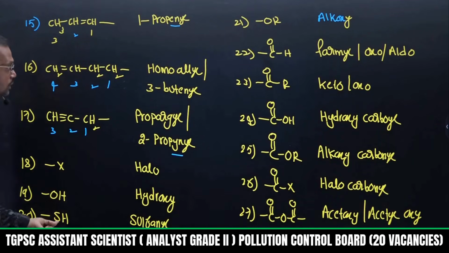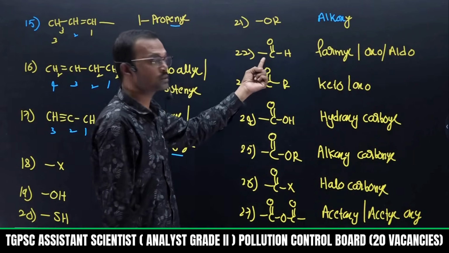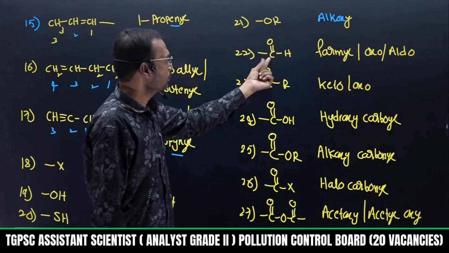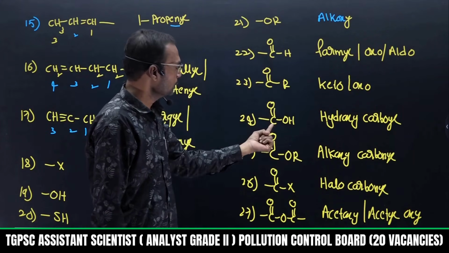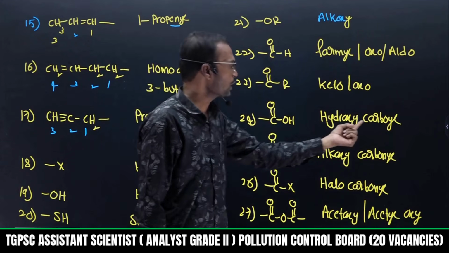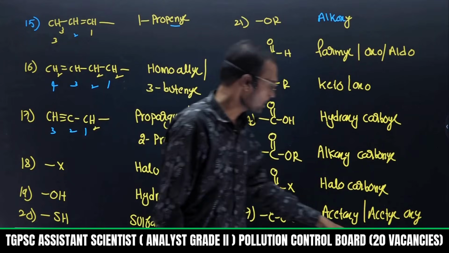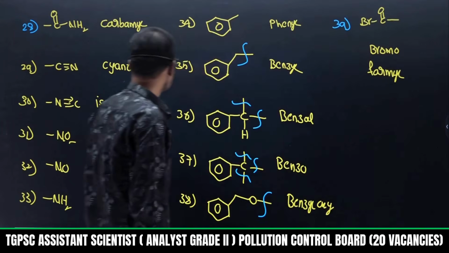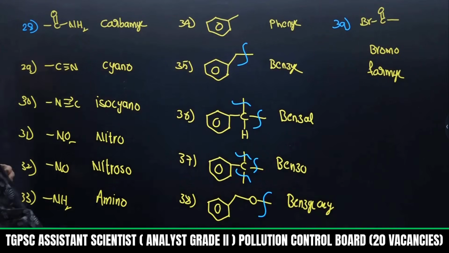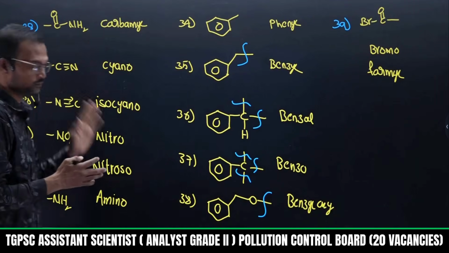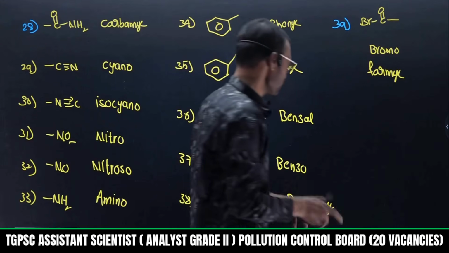Halogen, hydroxy, thiol, alkoxy, ether, aldehyde, ketone, carboxylic acid, hydroxycarbonyl, alkoxycarbonyl, halocarbonyl, acetoxy, etc. So these are all the possibilities. Carbamoyl, cyano, isocyano, nitro, nitroso, amino, phenyl, everything is okay. So that is about secondary prefix.